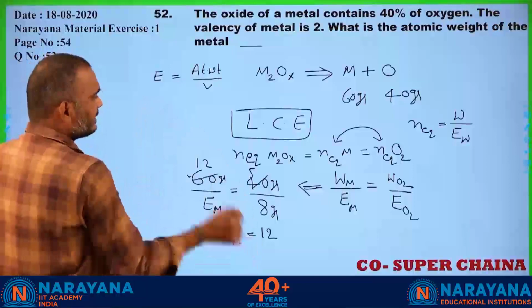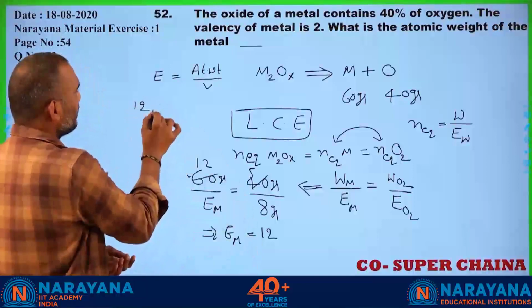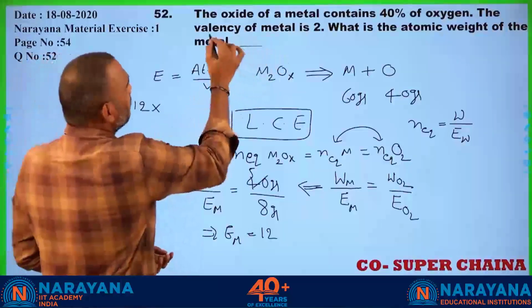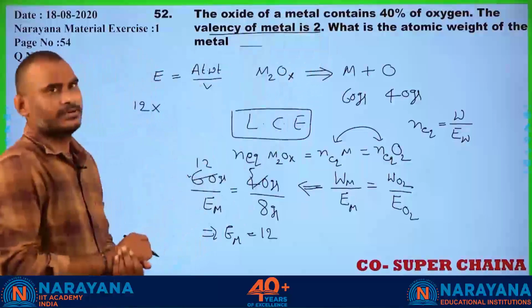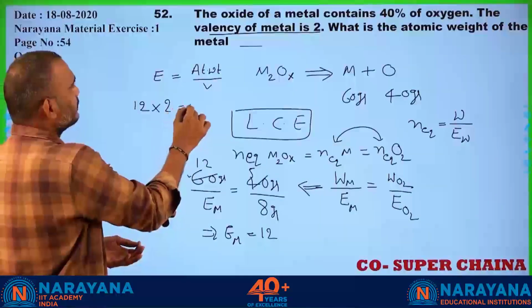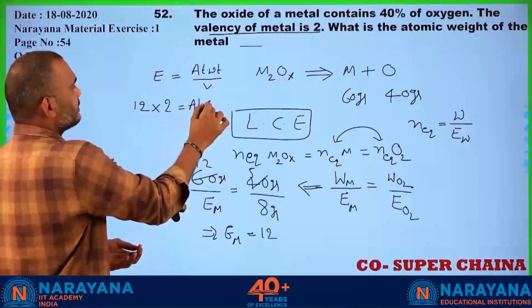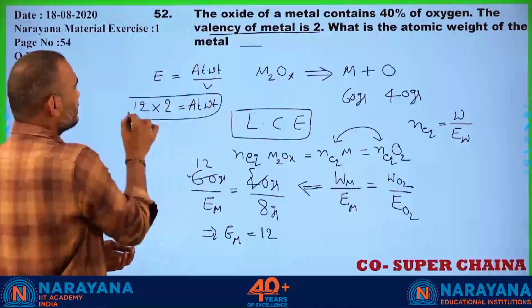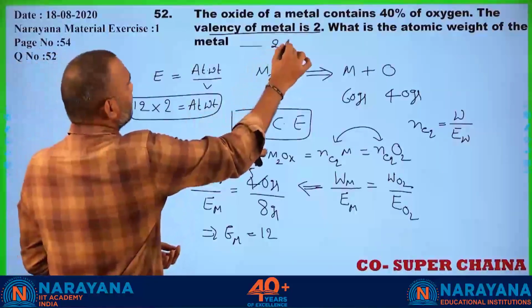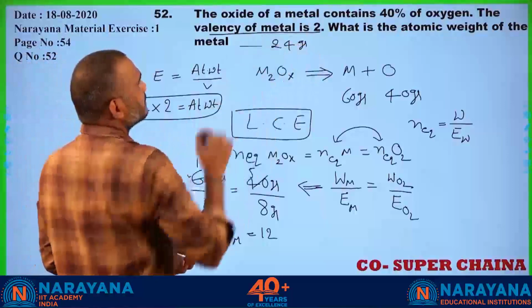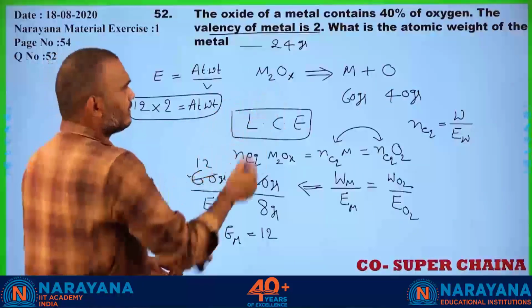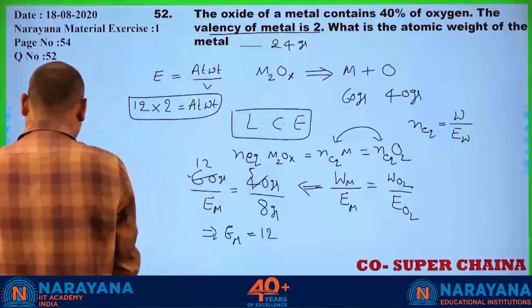Now, equivalent weight is 12, into the valency of the metal, which is given as 2, is equal to the atomic weight. That is, the atomic weight of the metal is 24 grams, otherwise written atomic weight is 24.